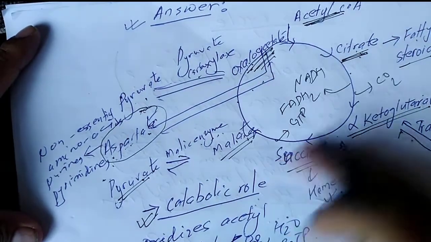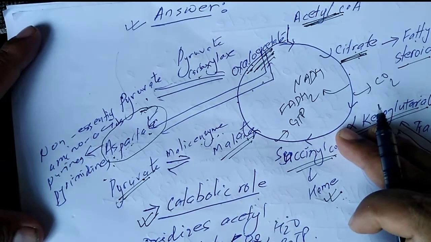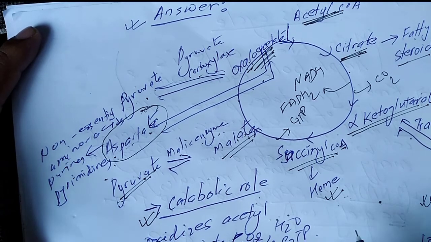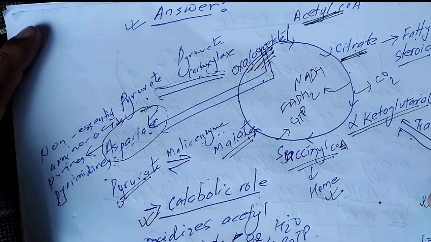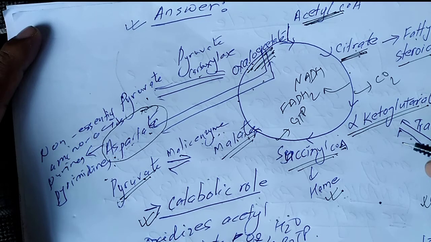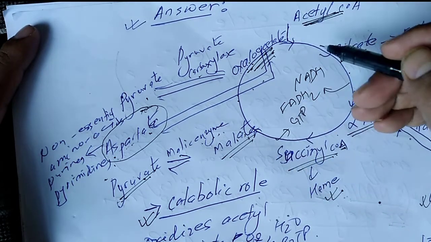So Krebs cycle has both anabolic as well as catabolic role. Because of this reason, Krebs cycle is known as amphibolic cycle. Krebs cycle takes place in both catabolism and anabolism processes. Because of this reason, Krebs cycle is known as amphibolic cycle.